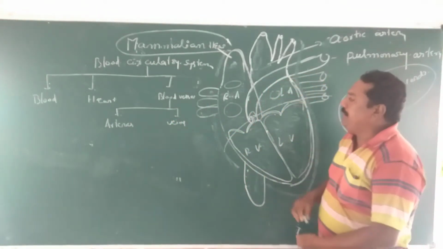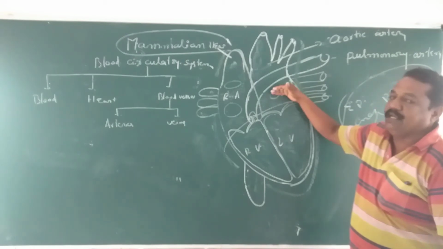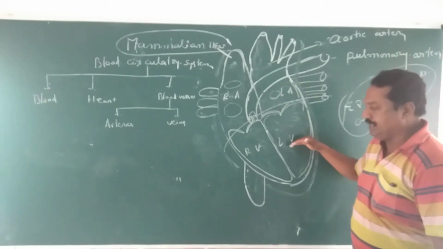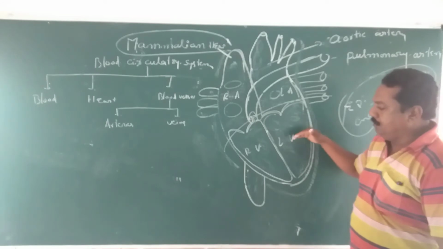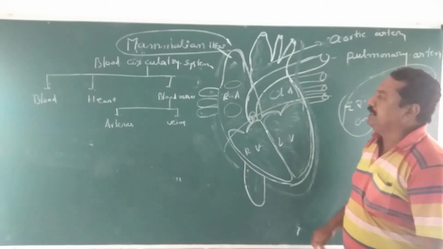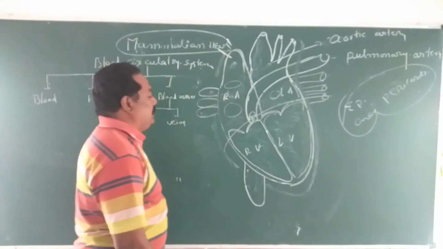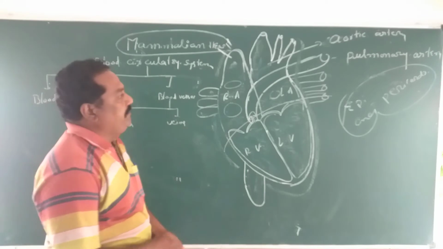When we compare the thickness of the auricle and the ventricle, the auricle is much less thick compared to the ventricle. The ventricle has more thickness, and the auricle has less. Now, the right auricle collects blood from different parts of the animal body through three different kinds of veins.